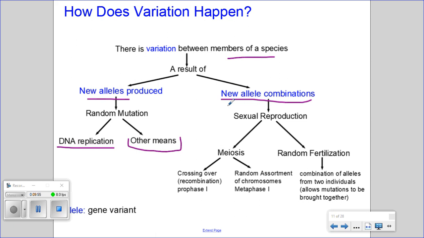And so these new allele combinations can come about through that process of meiosis, where you get crossing over, which happens during prophase 1, or the random assortment of chromosomes, how those chromosomes line up during metaphase 1. Now, ultimately, with sexual reproduction, there can be random fertilization that occurs, and that random fertilization will result in the combination of alleles from two individuals. So it will allow mutations to be brought together and allow different allele combinations to be combined.